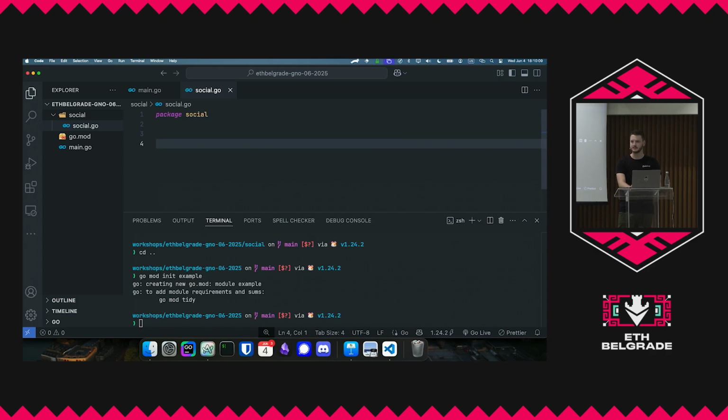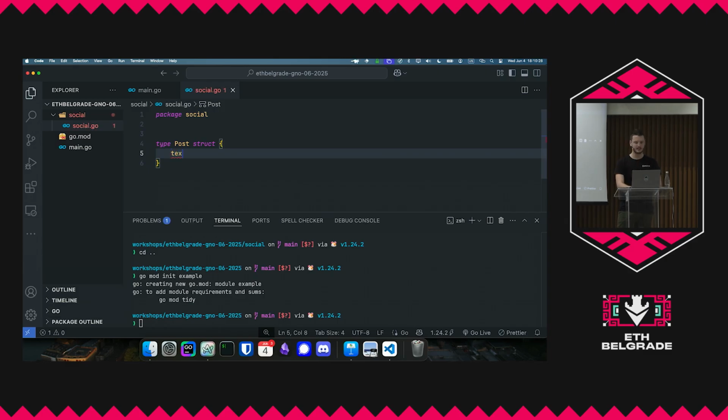So let's just say we have this very basic struct called post, and then we'll be able to save these posts and also view them and then create new ones, etc. So for example, the way we would start with this is we would do type. We can define a new type called post, and it's type struct, right? So it contains some things inside of it, and it has like a text, right? Then it has like an author.